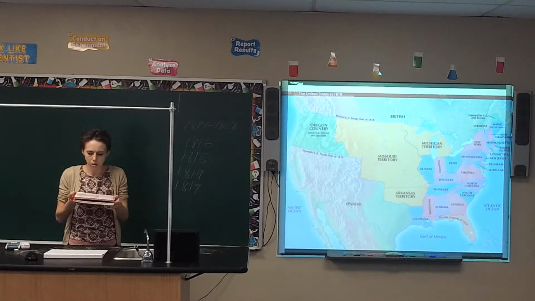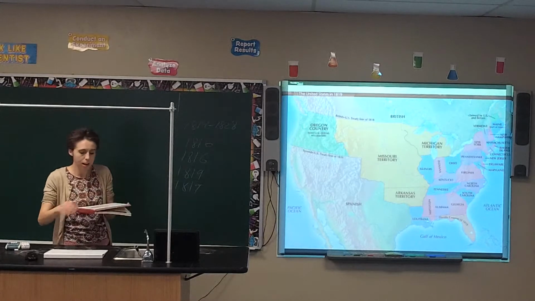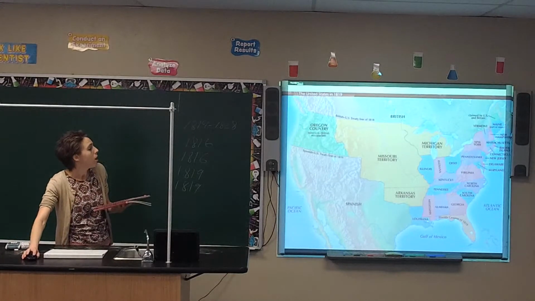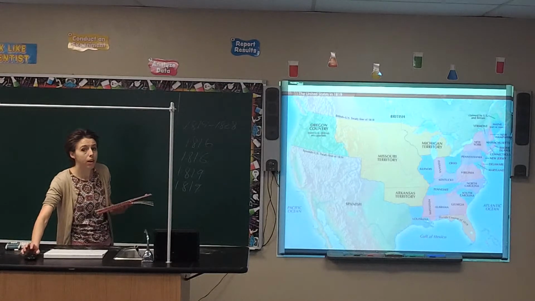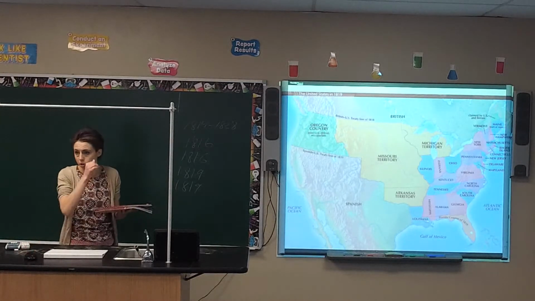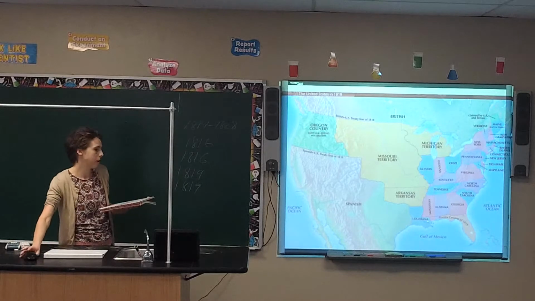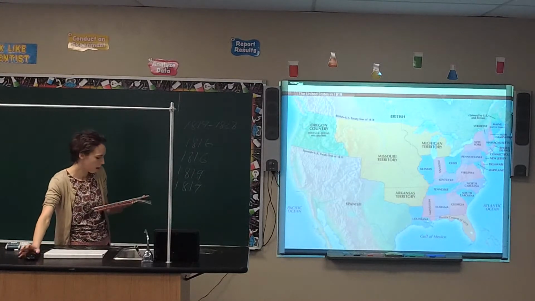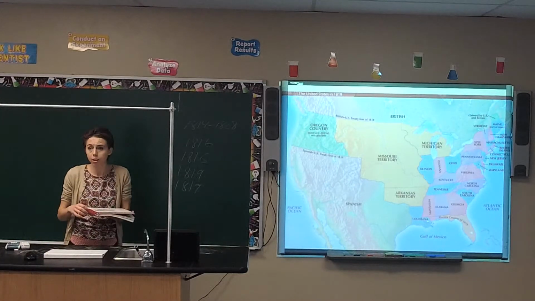Alright, so the Monroe Doctrine. So what was happening down here? Now this is more focusing on the United States in 1819. So we were having Latin American countries or Central American countries rising up against Spain. This is the Spanish territory down here. So you were having the Creoles.